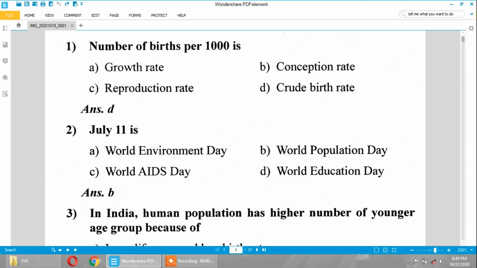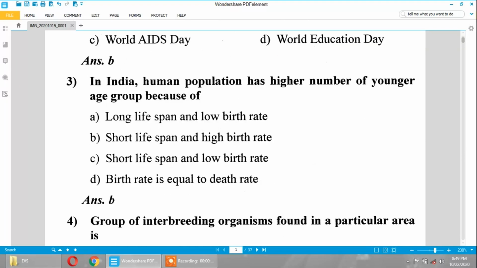First question, the number of births per thousand is called crude birth rate. Second question, July 11 is called World Population Day. Third one, in India, human population has higher number of younger age group because of short lifespan and higher birth rate.